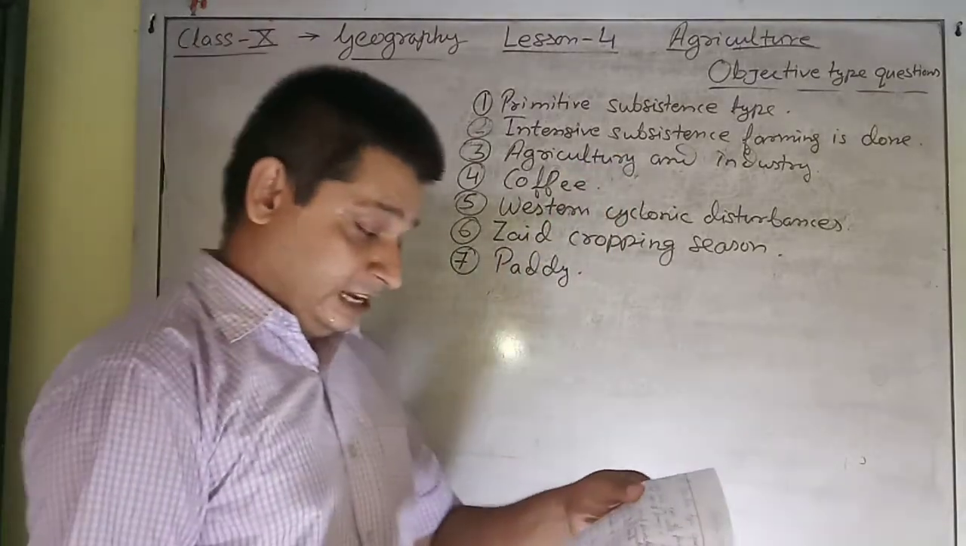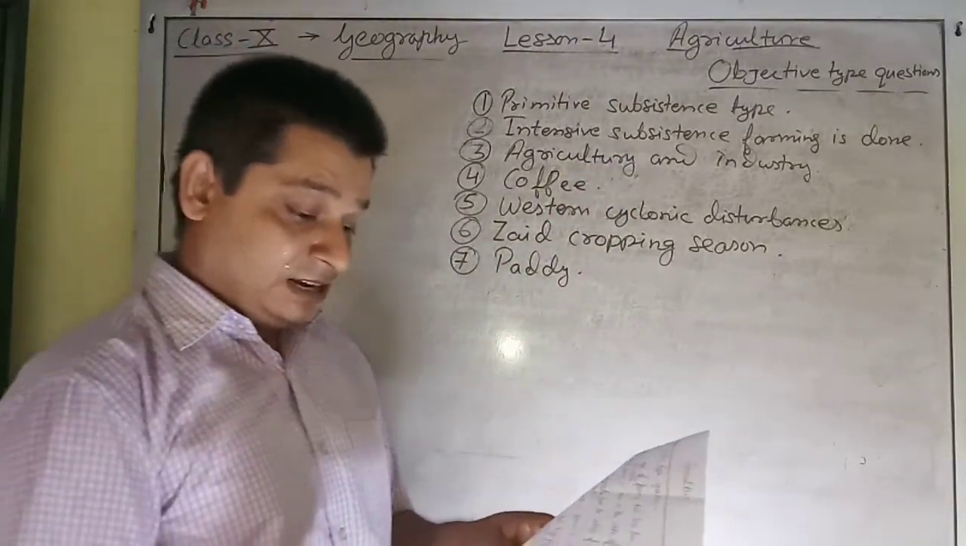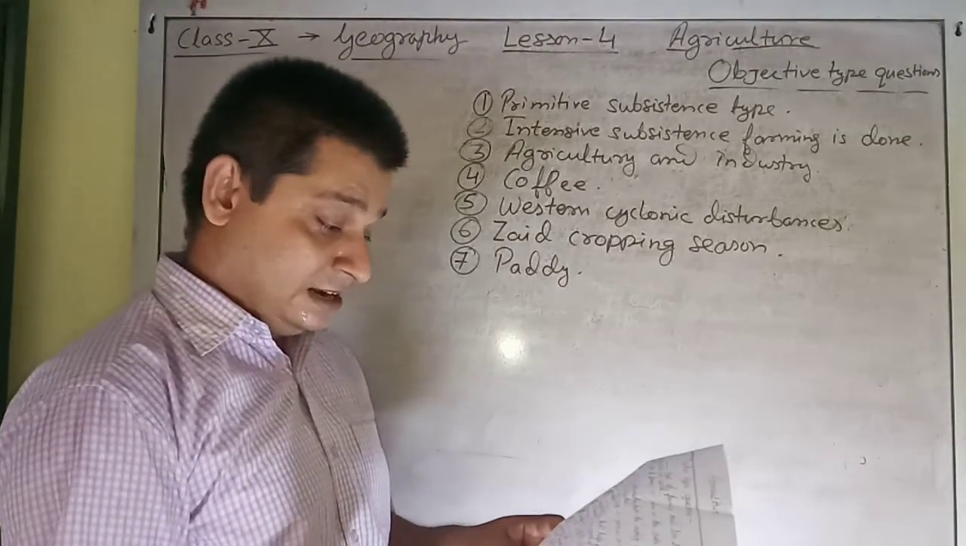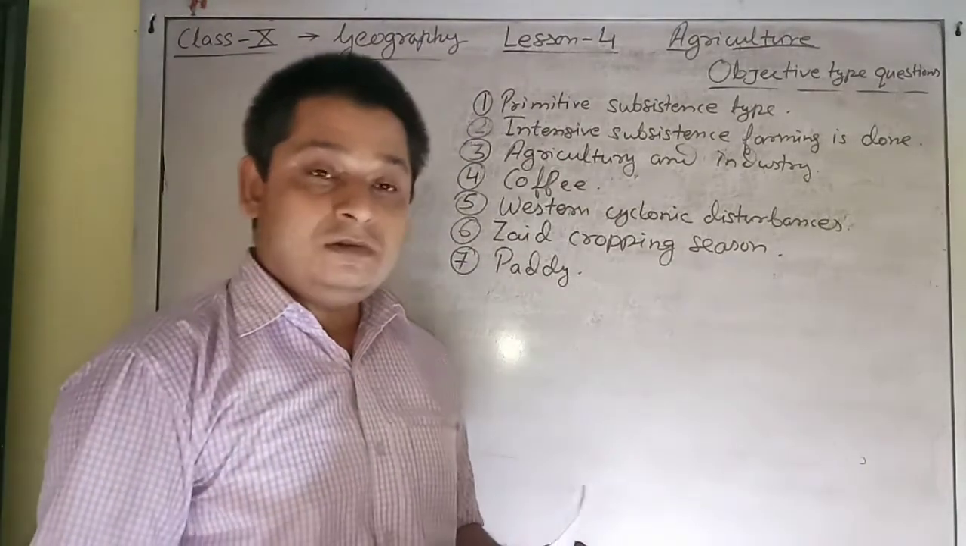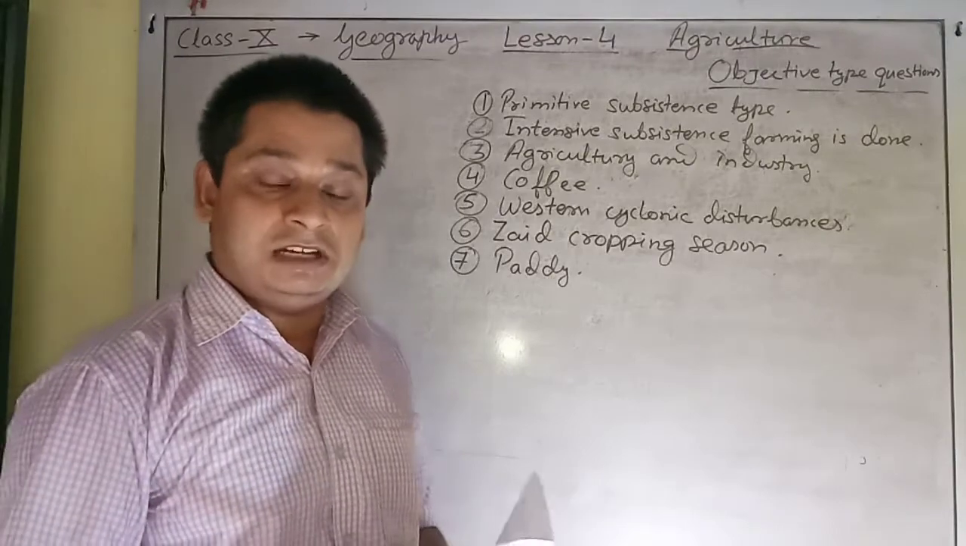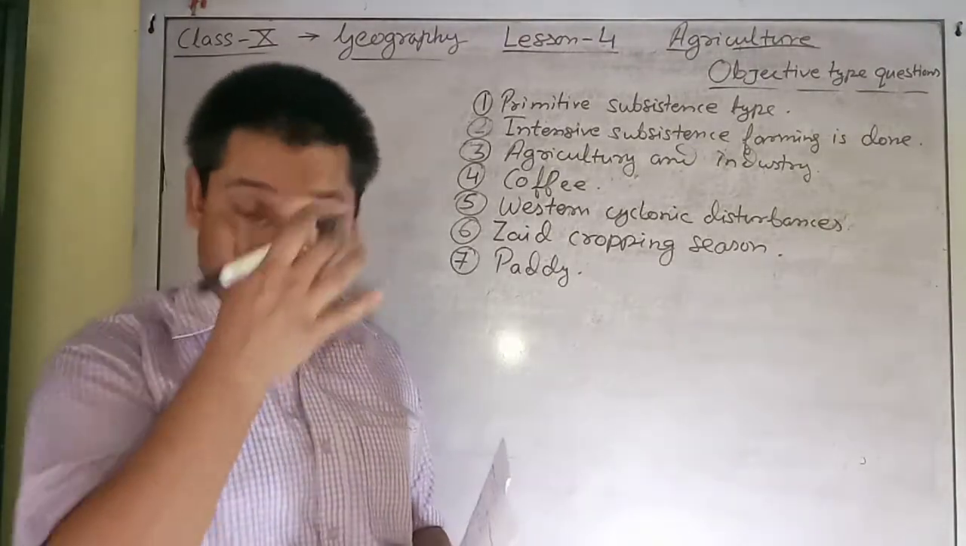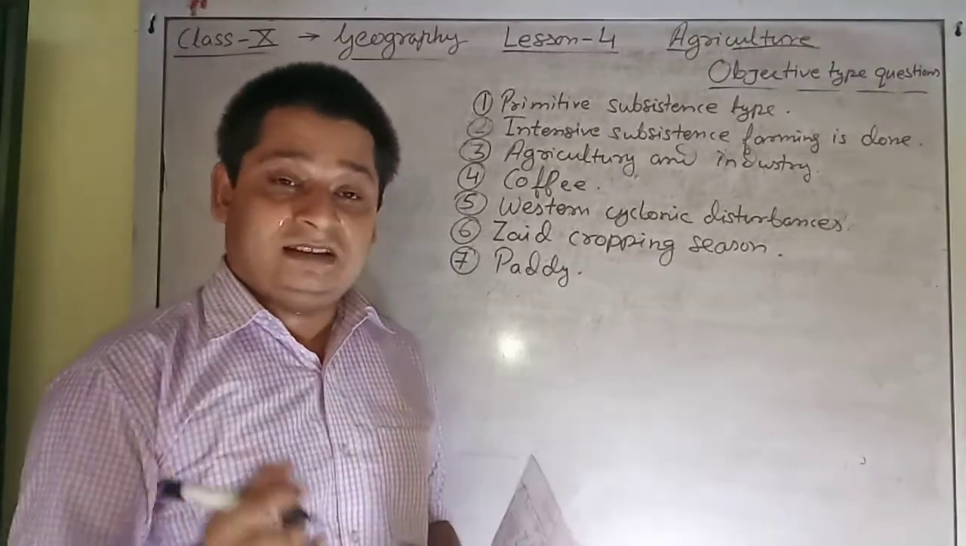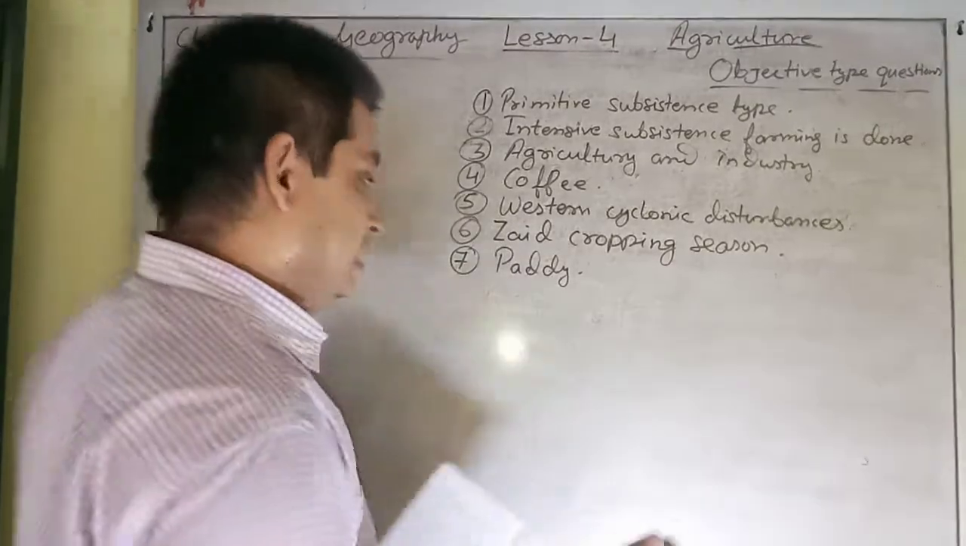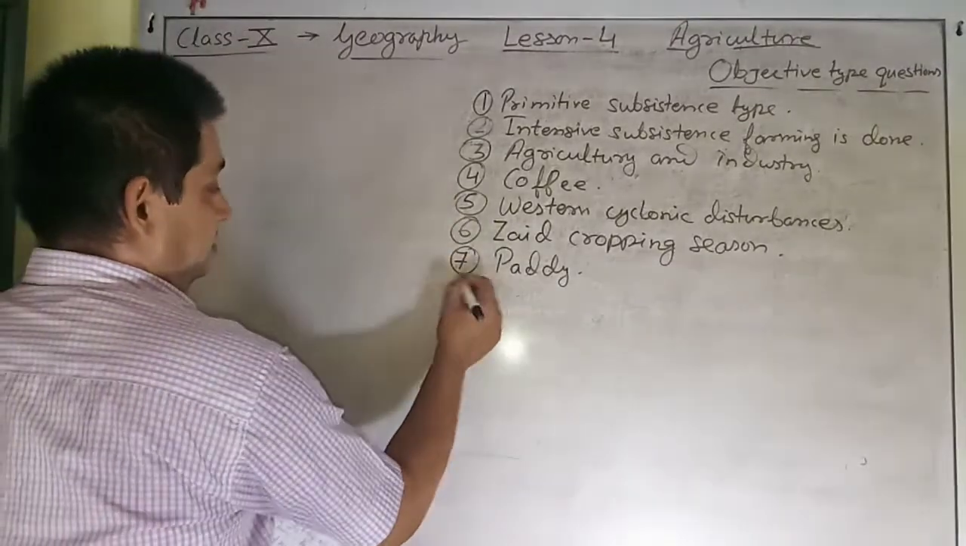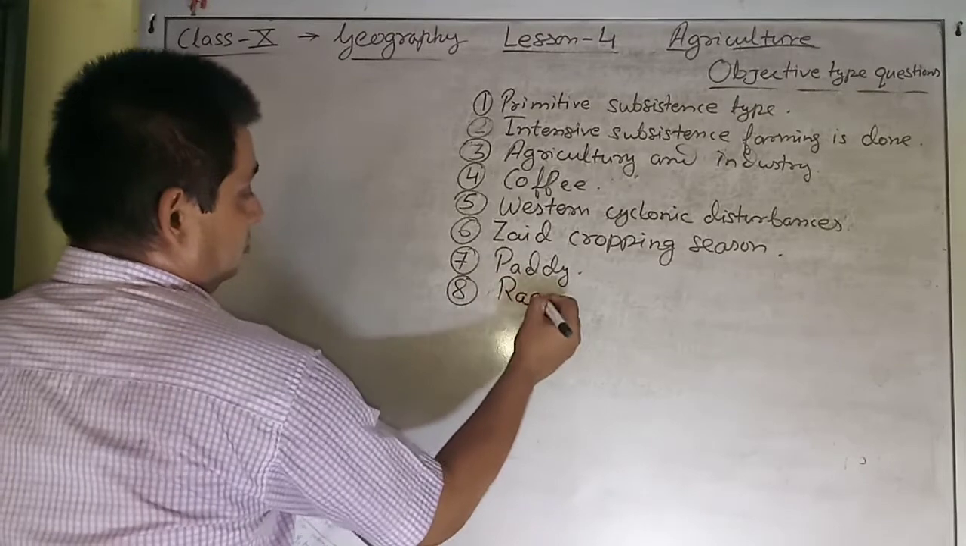Then question number 8. Which variety of millets are rich in micronutrients like iron and calcium? So, millets are those coarse grains which are grown in areas where the soil is not so fertile and there is less rainfall. So, the answer will be ragi. In number 8, the answer will be ragi.